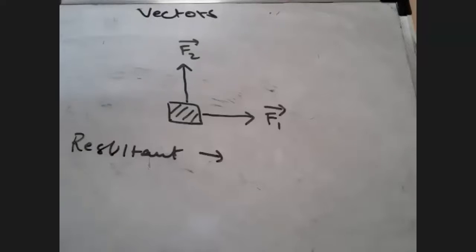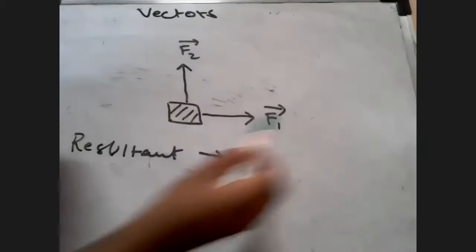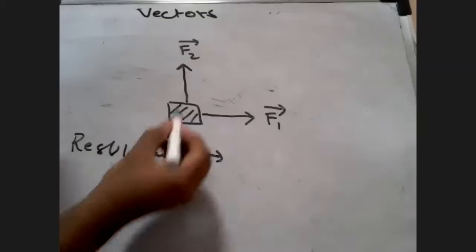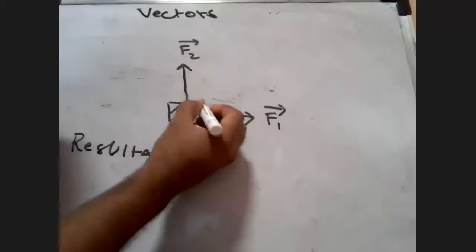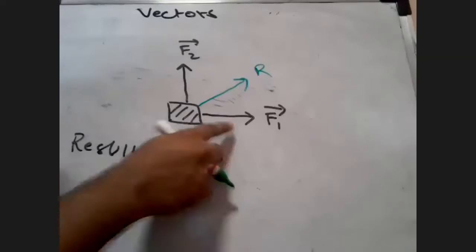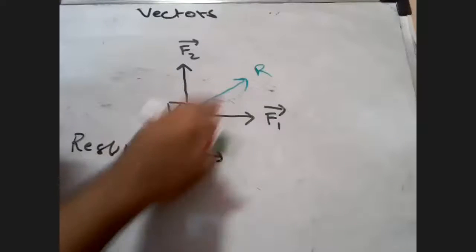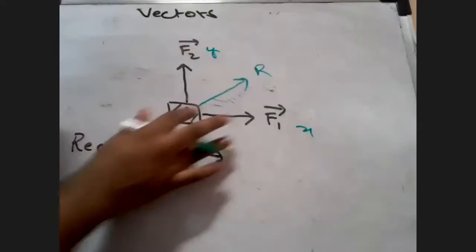So let's understand how we find the resultant. Listen to me, what is happening here, students? If I apply a force in this direction and a force in this direction, where will the object be displaced? Will it be displaced here? No. Here? No. It will go somewhere in between. This will be my resultant. The process of finding the resultant of two vectors is the composition or the addition of two vectors. It is basically telling you the effect of this vector in the x-axis direction and this vector in the y-axis direction. That is called the resultant.